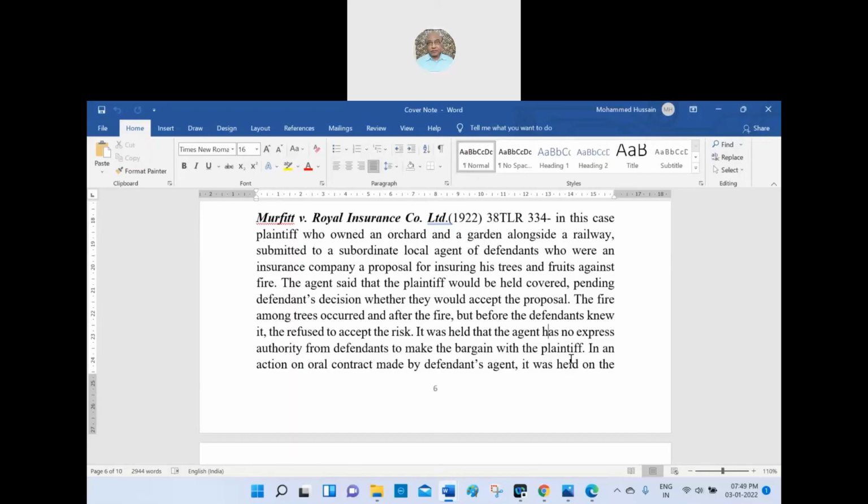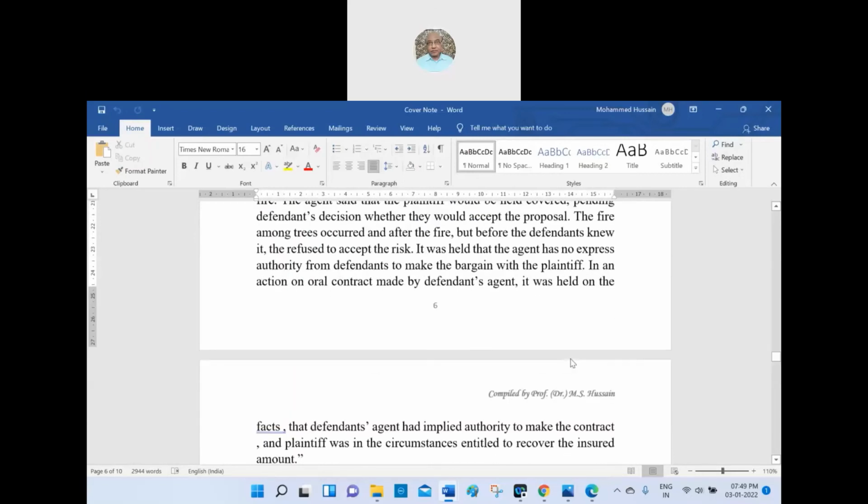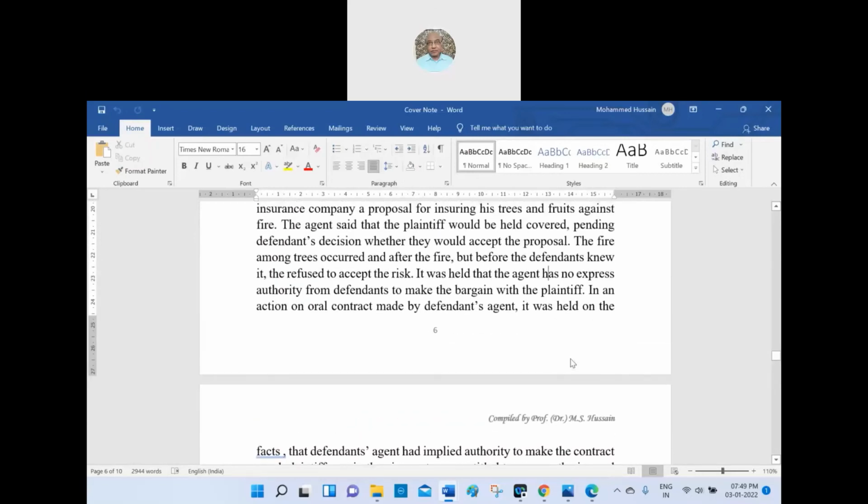Okay, now the agent made such a thing, either the agent made it on behalf of the principal, hence the principal would be held liable. The negotiations were made with the agent, and it was held that the agent had no express authority from the defendant to make the bargain with the plaintiff.